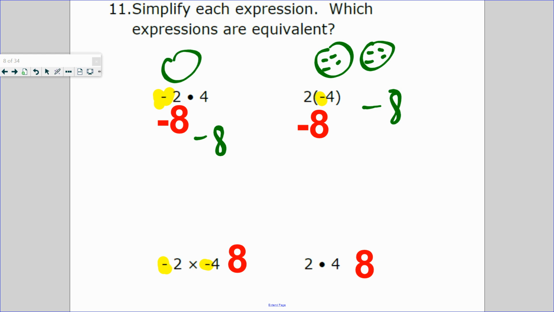Or 2 groups of 4 is 8, but opposite means negative 8.